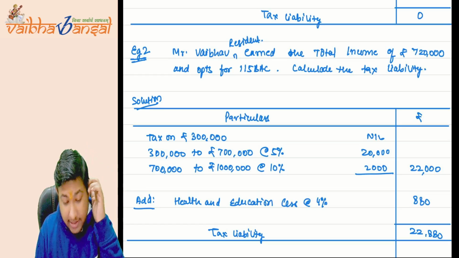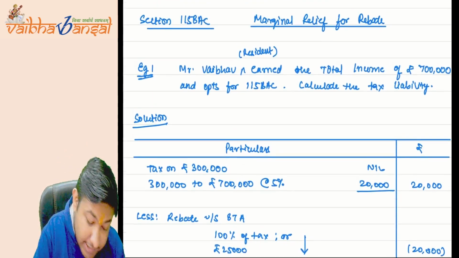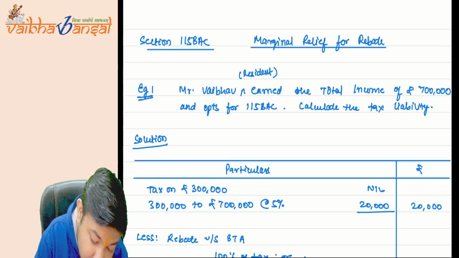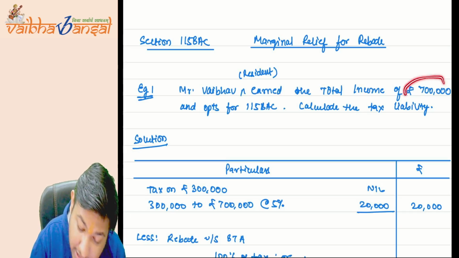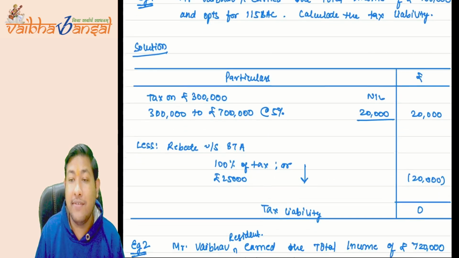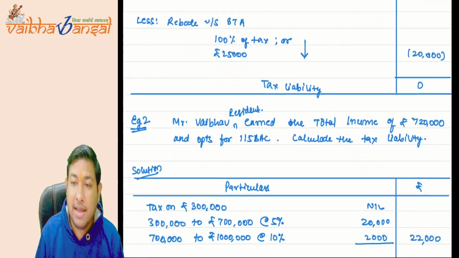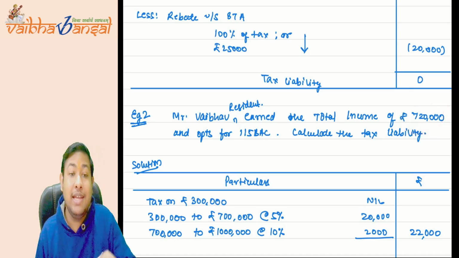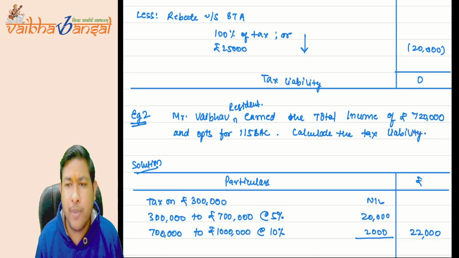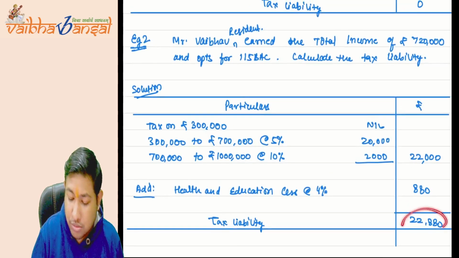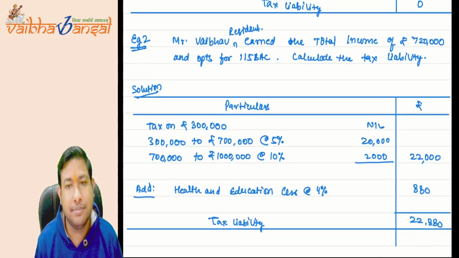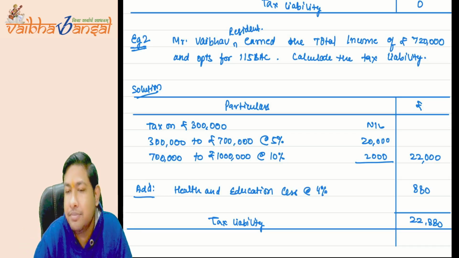Again there is a problem. See, I am earning 7 lakh rupees, giving tax of 0. I am earning 7 lakh 20,000, but with an increase of only 20,000 in my total income, my tax increases to 22,880. This is the real problem.